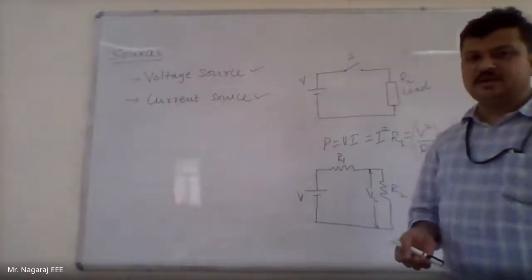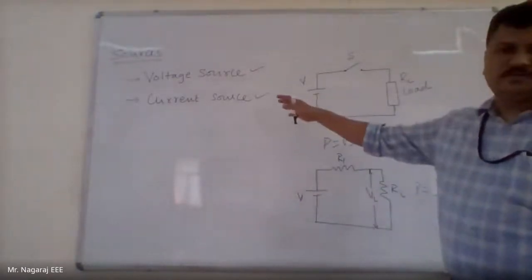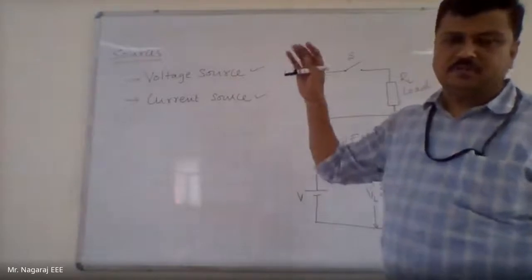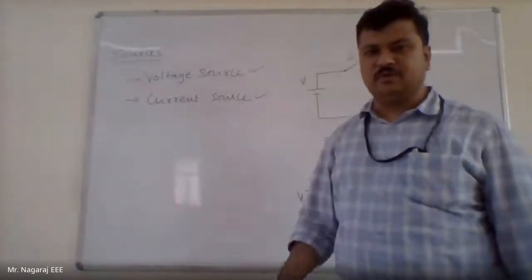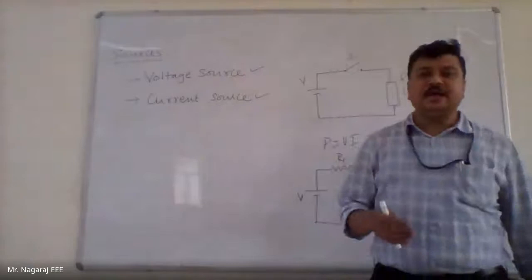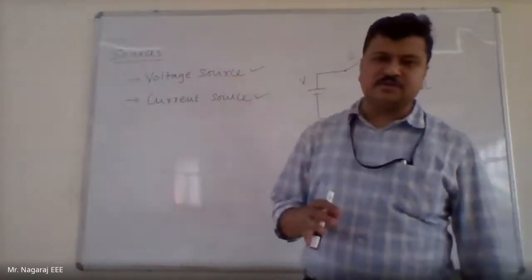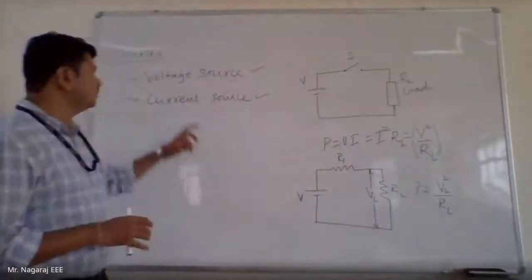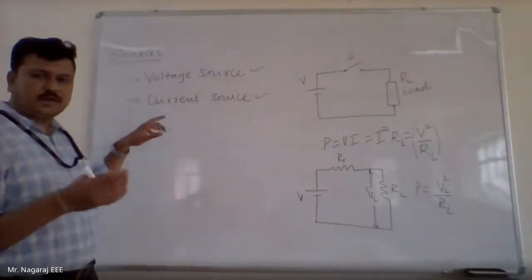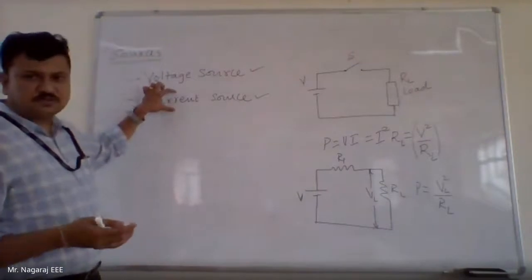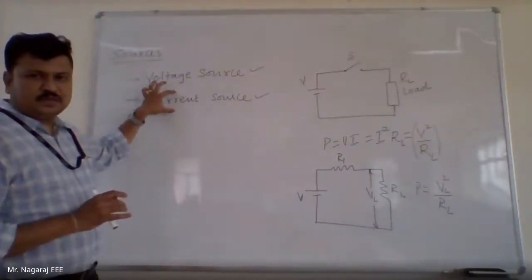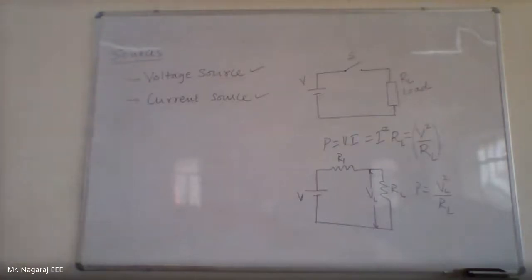But when we see practically, all the sources are voltage sources. Most of the sources are voltage sources. Even when I want to realize a current source, I realize it using a voltage source only. So the very fundamental source in any electric network or circuit is the voltage source. From that I derive the current source, so I categorize one more source as current source. So in any electric circuit, I have either a voltage source or a current source, or I have both.